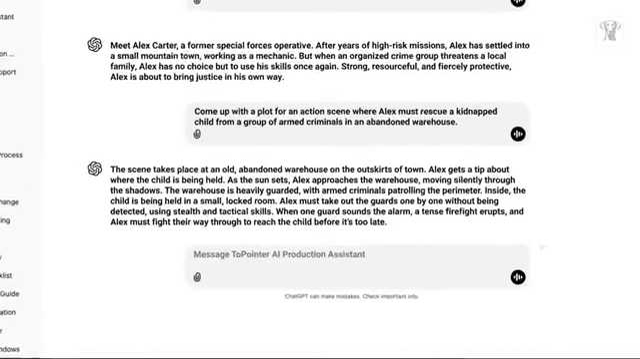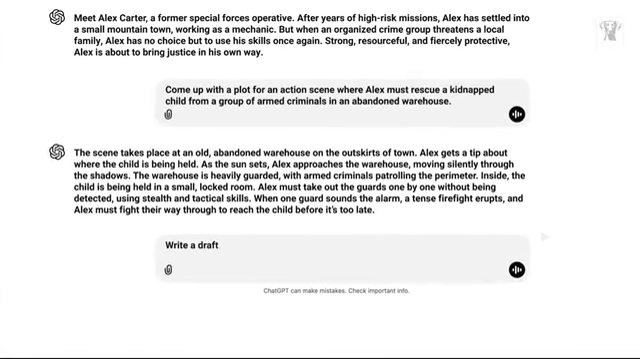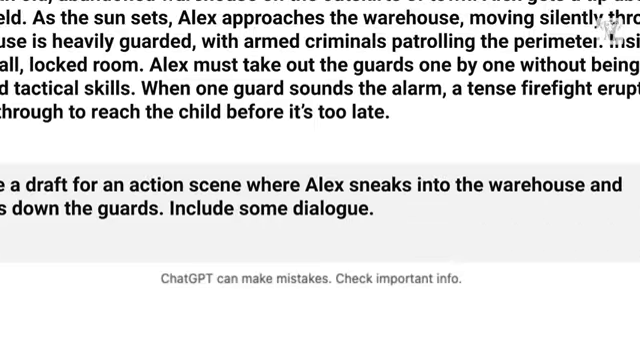Now let's get to the dialogue and action beats. Write a draft for an action scene where Alex sneaks into the warehouse and takes down the guards. Include some dialogue.